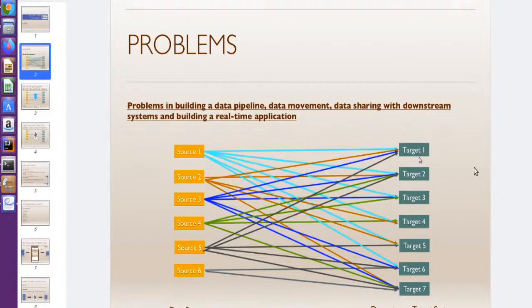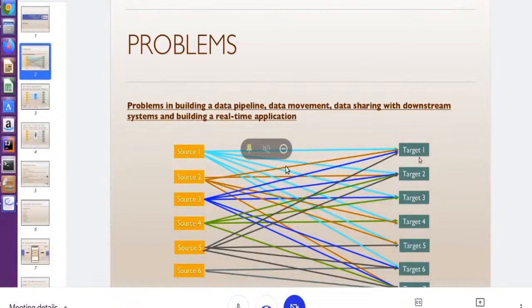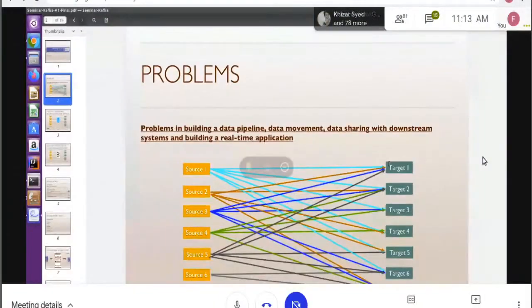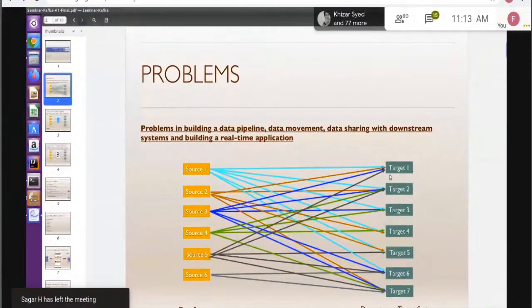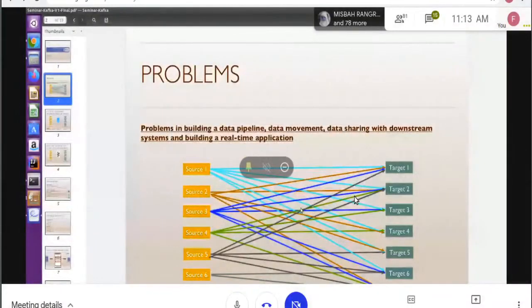So the engineers decided, why not? Right now the diagram says that the source and the target are a completely coupled system. There is a direct data pipeline between them, and every time the source shares data, it has the responsibility to share the data with the target. The engineers decided, why not put something in between, so that the source shares the data with the middle system, and the middle system has the responsibility to share the data with the downstream systems.